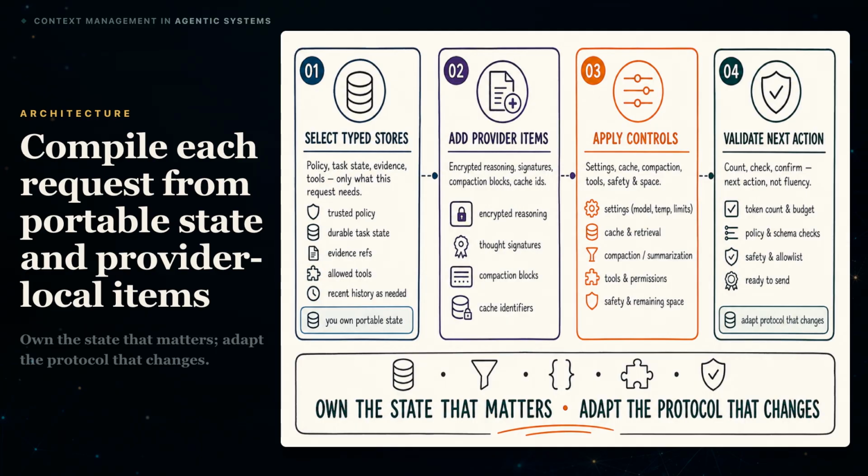Count the tokens before sending. Then check the next action, not how smooth the wording sounds. Retest after any model, endpoint, software development kit, beta version, or chat format change. Own the state that matters. Adapt the protocol that changes.